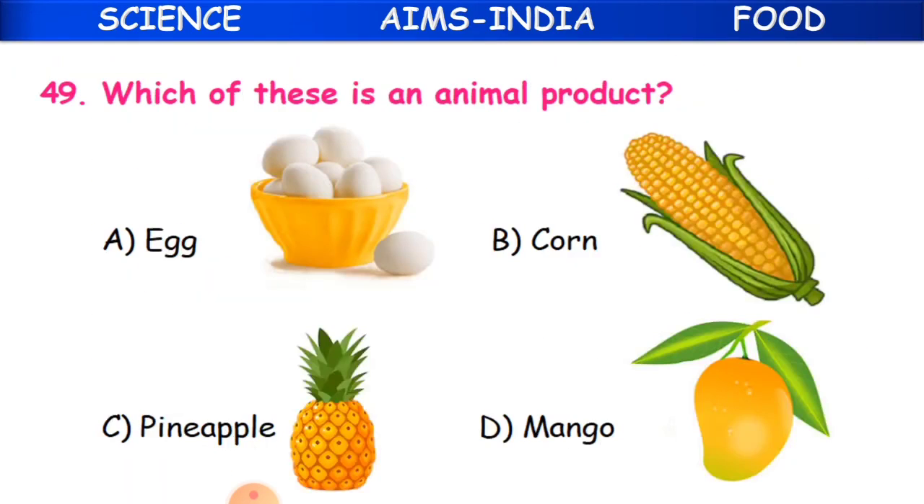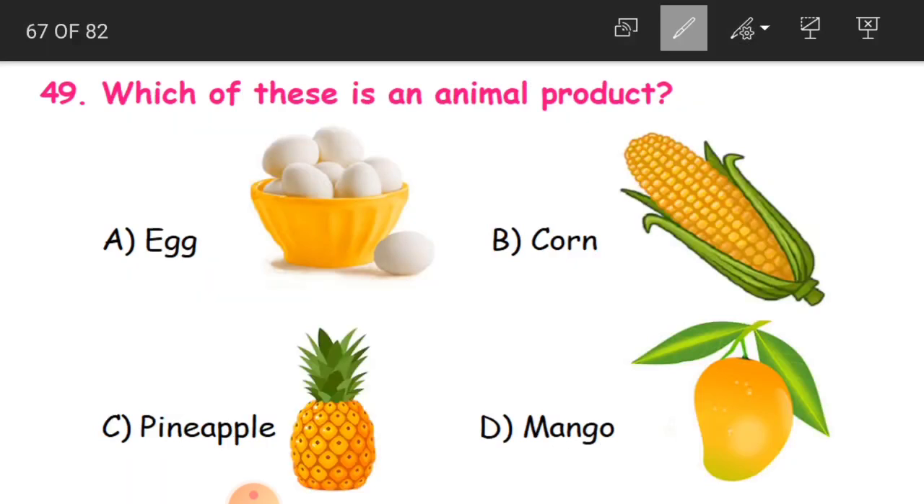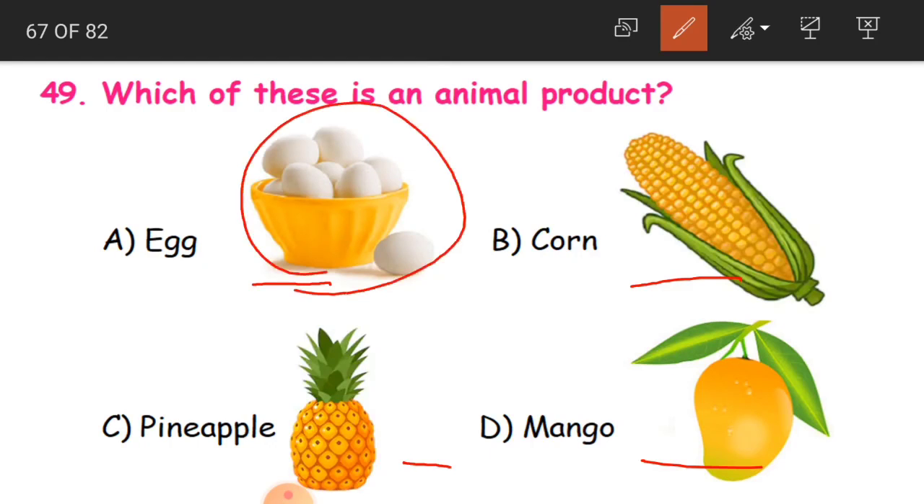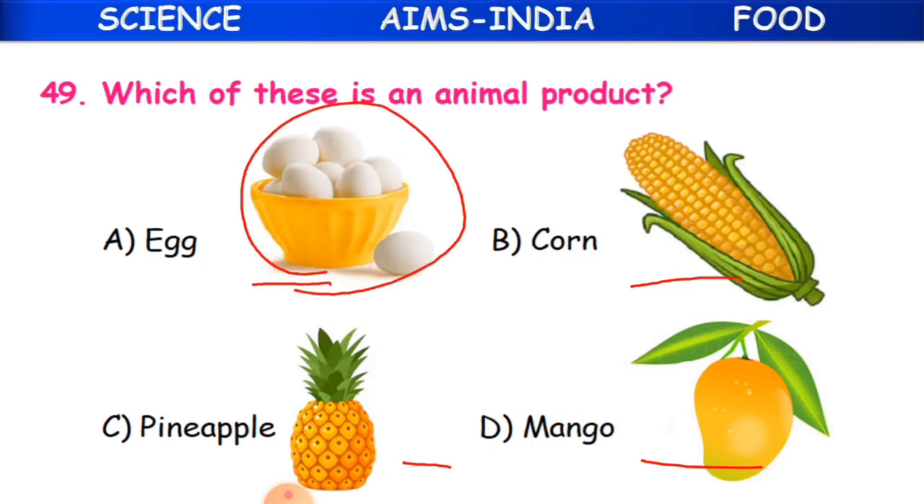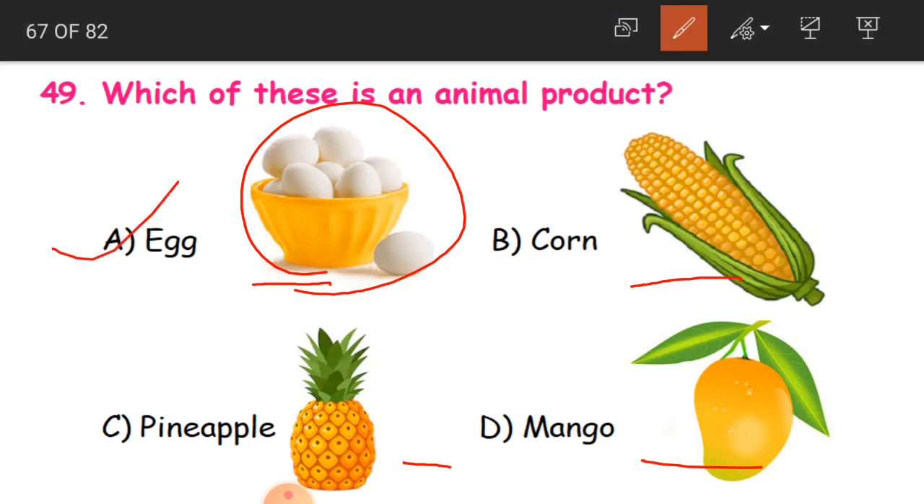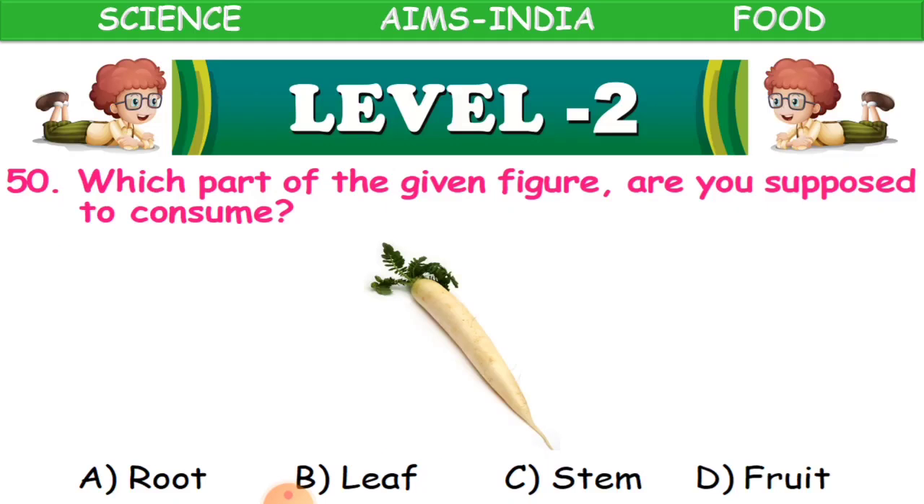Now, which of these is an animal product? Egg, corn, pineapple or mango. Here you have got four food items in which one is an animal product. So what is it? Egg, obviously, which we get from the hen. So A is the correct answer. Clear, children? Now 50th question.